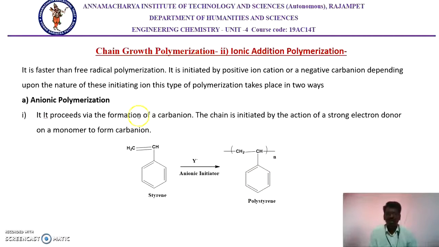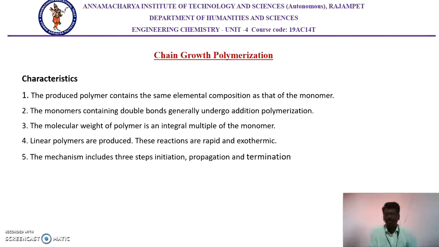Next is the anionic polymerization reaction. Here we use negatively charged basic compounds, especially amines. These amines initiate the polymerization reaction, and the reaction proceeds through the formation of a carbanion. A carbanion is a molecule which holds a negative charge. This carbanion intermediate is stabilized by the resonance of the phenyl group, which gives more yield of the polymer.